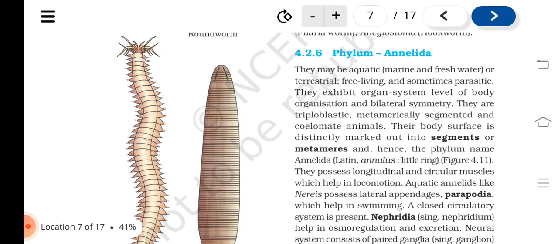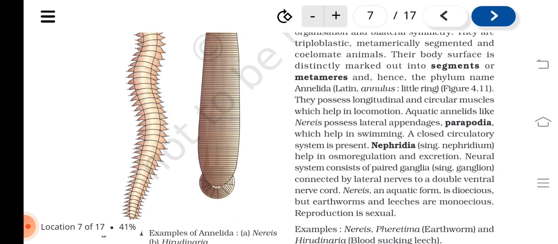Phylum Annelida. They may be aquatic, marine and freshwater, or terrestrial, free living, and sometimes parasitic. They exhibit organ system level of body organization and bilateral symmetry. They are triploblastic, metamerically segmented, and coelomate animals. Their body surface is distinctly marked out into segments or metameres, and hence the phylum name Annelida. Latin annulus, little ring. Figure 4.11.